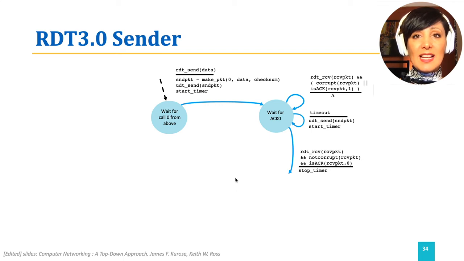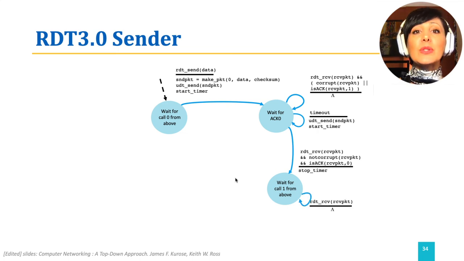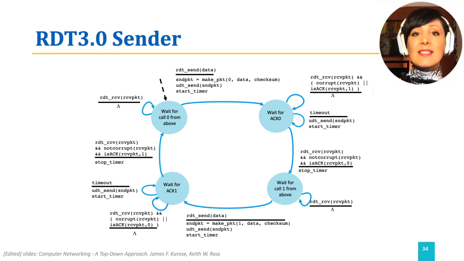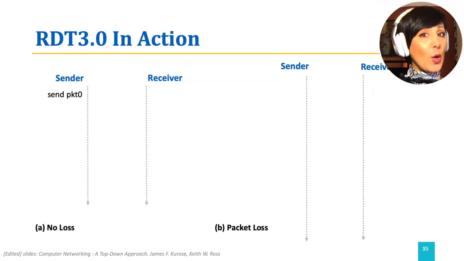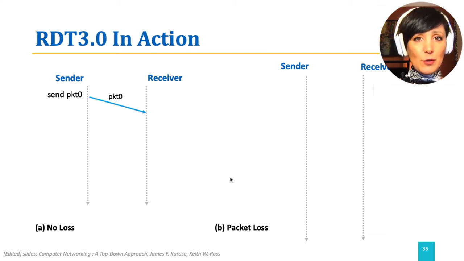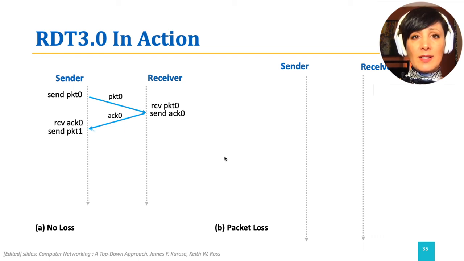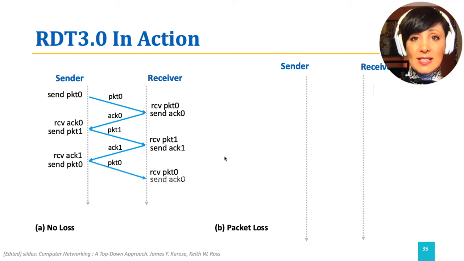The next state is the start of the same process for packet 1, which will begin with receiving the data from the upper layer and continuing the process similarly. If no loss happens in this process, the flow of data will be packet 0 from sender to receiver, followed by ACK 0 from receiver to sender, then the same for packet 1, and the same process repeats as long as there is data to send, with data packets sent every RTT.